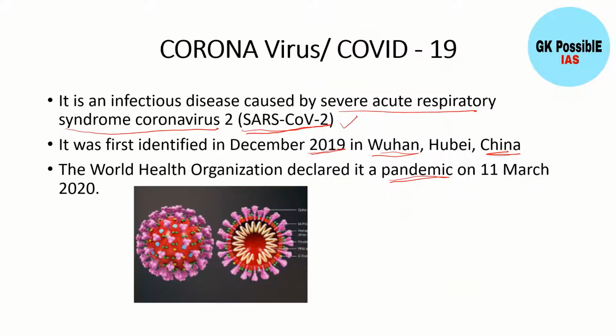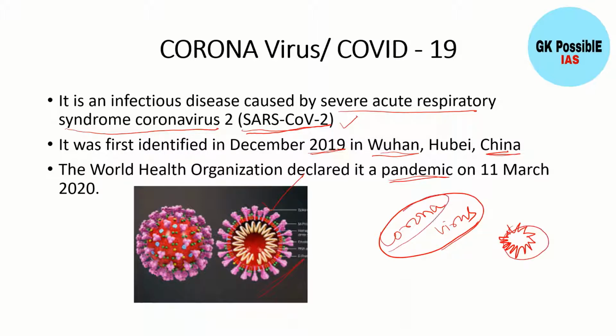Then coming to why it is called coronavirus. The main reason is because this virus has a crown shape. The outer coat of the virus is like a crown shape, like this here you can see, and corona means crown.